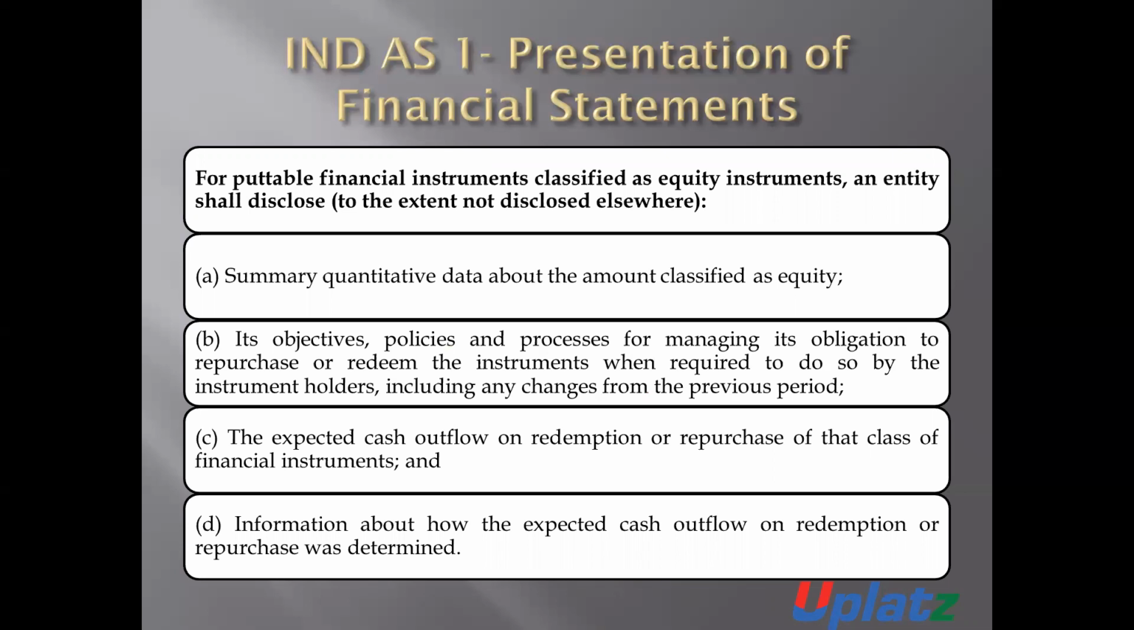Number one, a summary quantitative data about the amount which is classified as equity. The entity will be required to disclose summary quantitative data in respect of the amount which is classified as equity. Number two, its objective, policy, and procedures for managing its obligation to repurchase or redeem the instruments when required to do so by the instrument holder, including any change from the previous period.